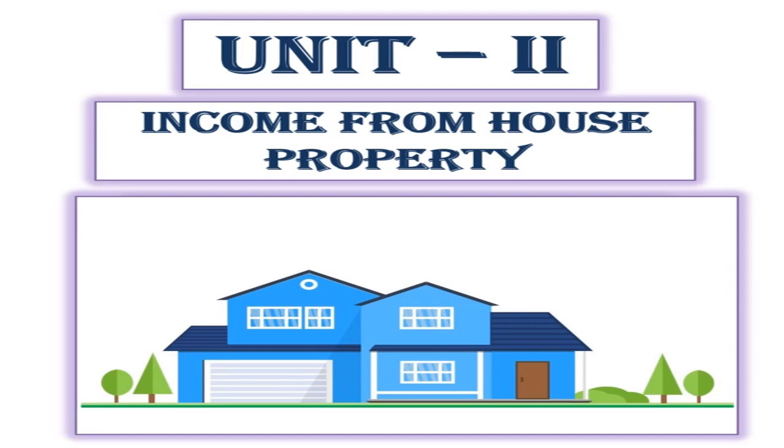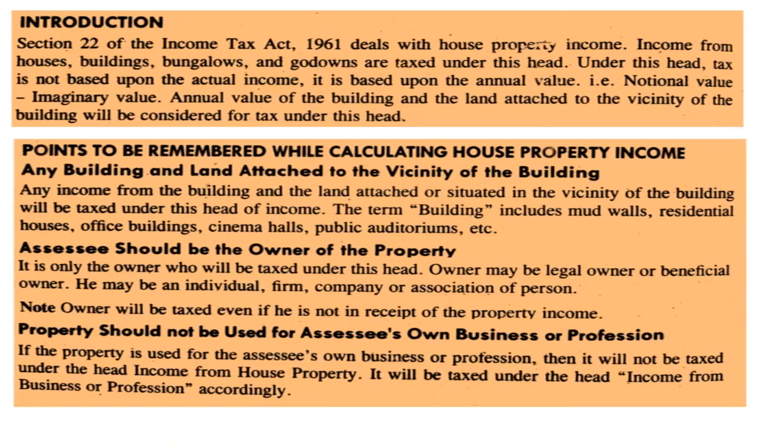Next, we will move to Unit 2, Income from House Property. We will have a brief introduction about income from house property. Section 22 of the Income Tax Act 1961 deals with house property income. Income from houses, buildings, bungalows and godowns are taxed under this head.